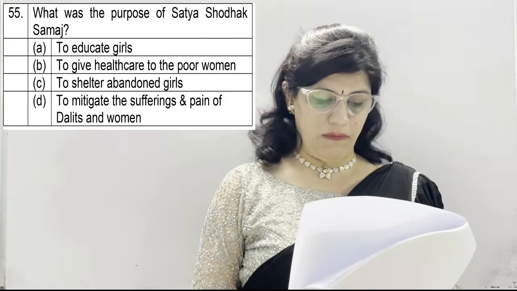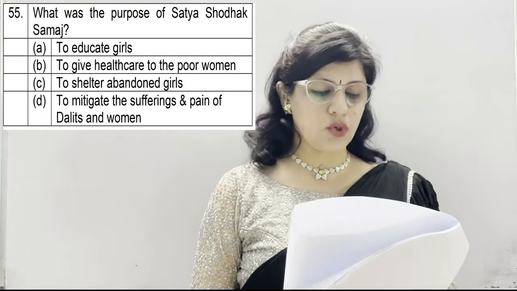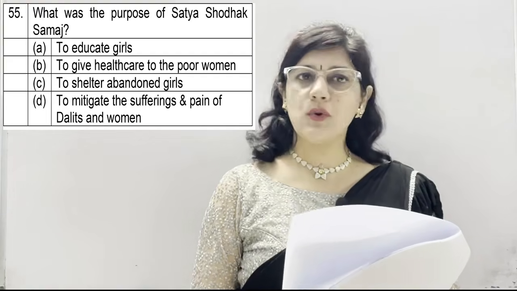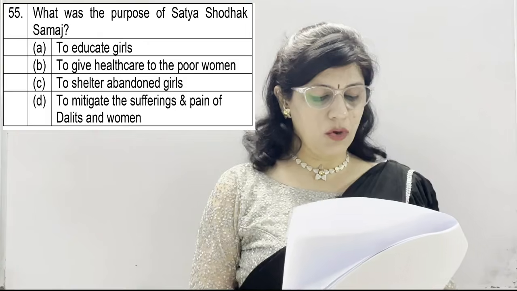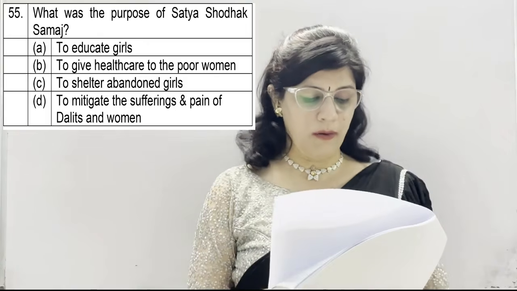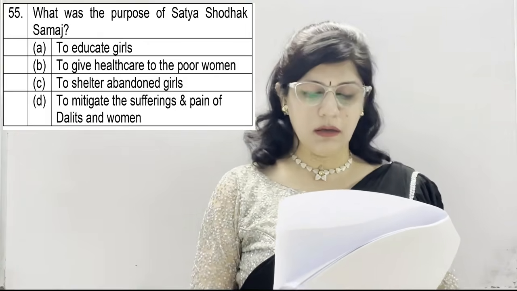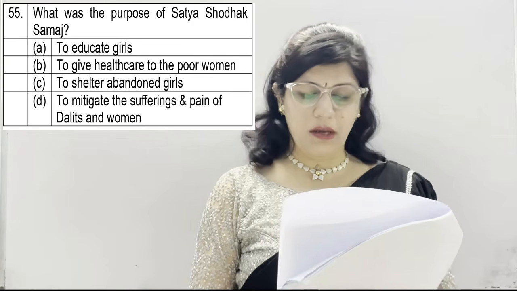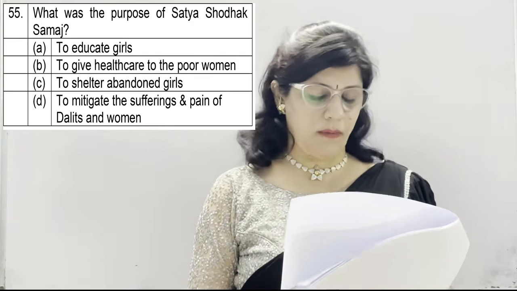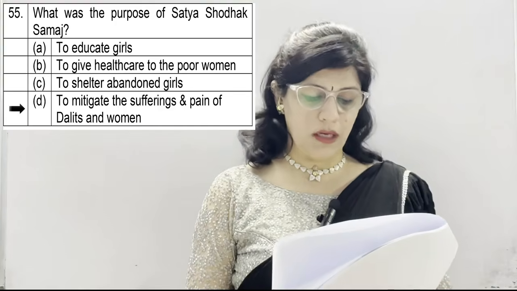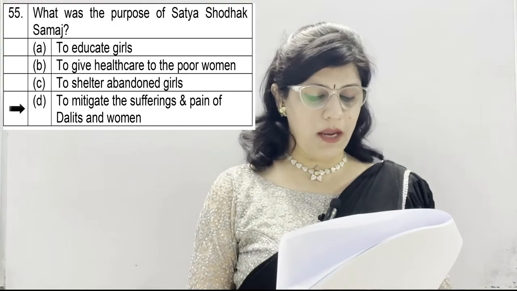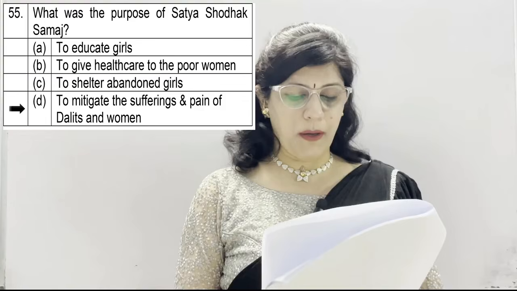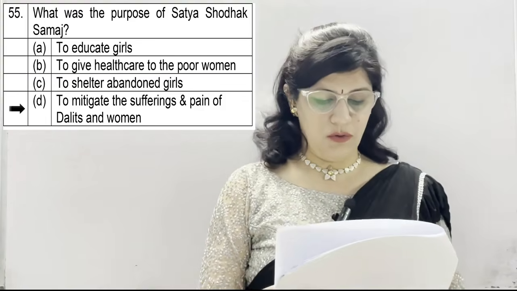Question number 55. What was the purpose of Satya Shodhak Samaj? A, to educate girls, B, to give healthcare to the poor women, C, to shelter abandoned girls, and D, to mitigate the sufferings and pain of the Dalits and women. And the correct option is D. To mitigate the sufferings and pain of Dalits and women is the purpose of Satya Shodhak Samaj.